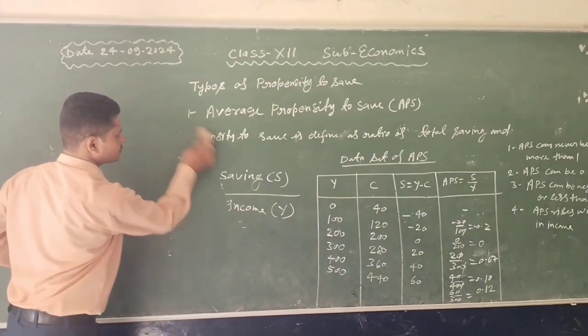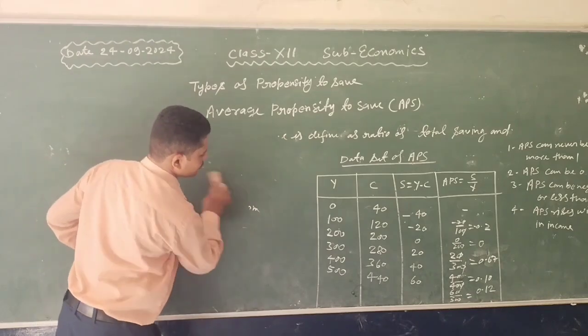And again, that is another type, marginal propensity to save.